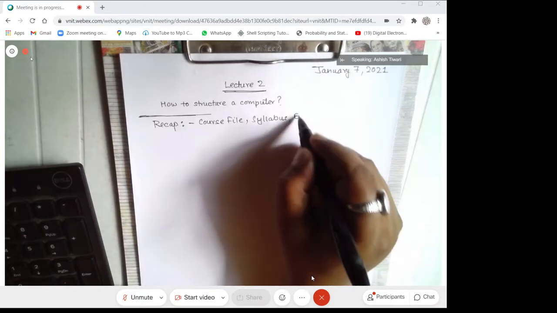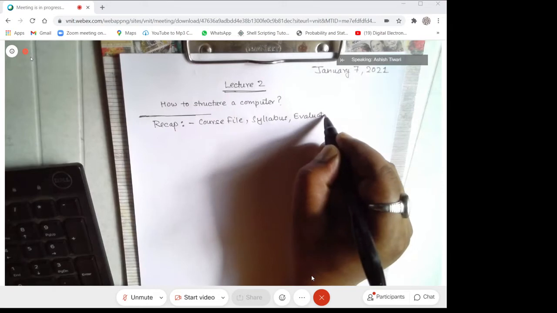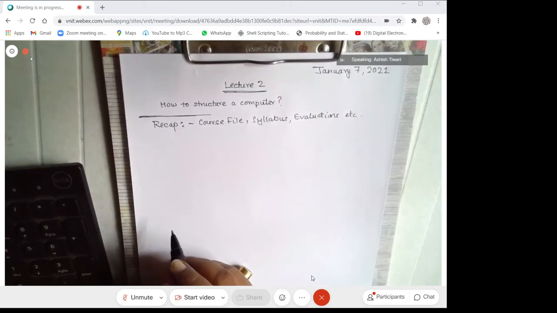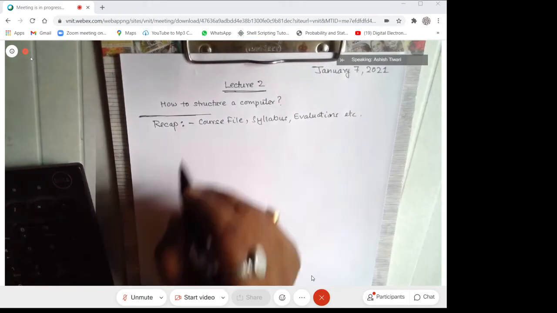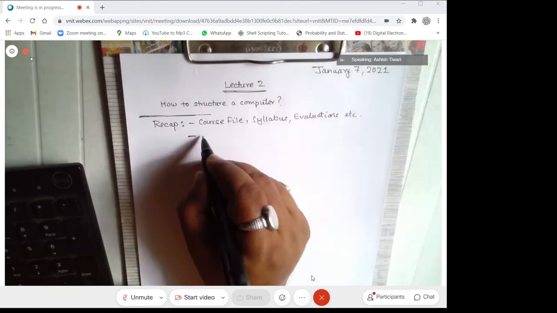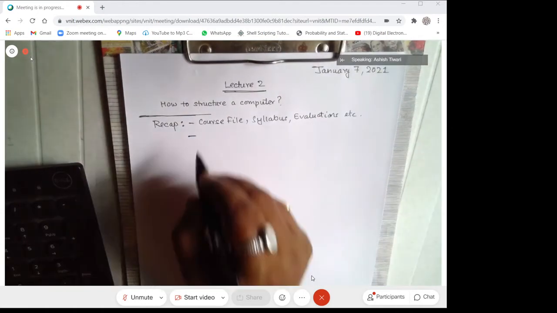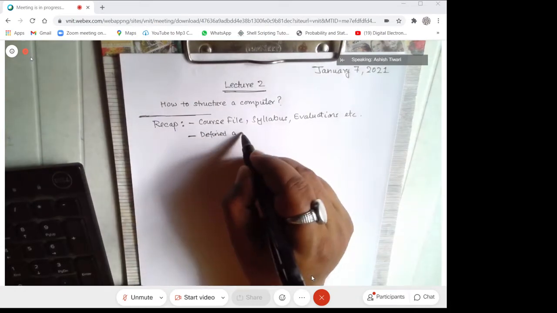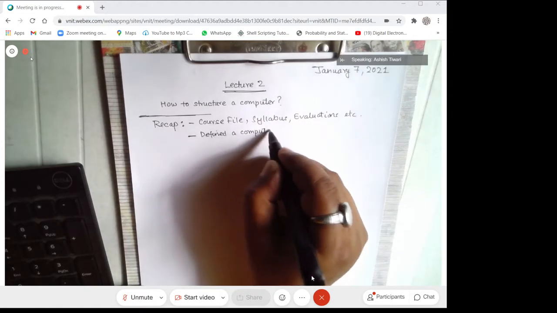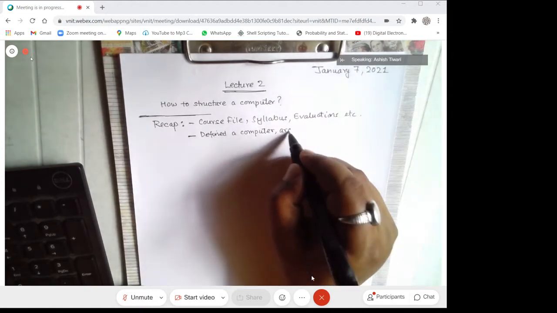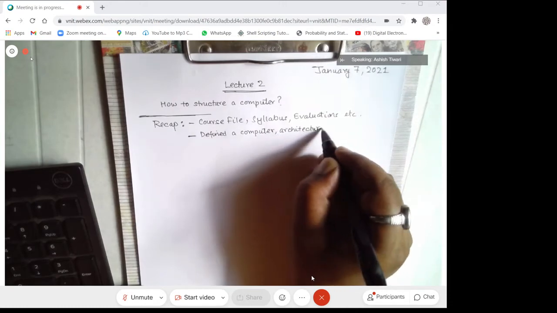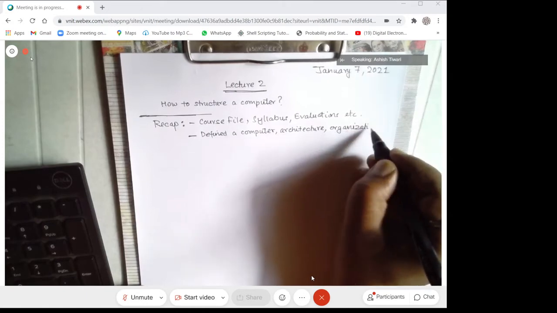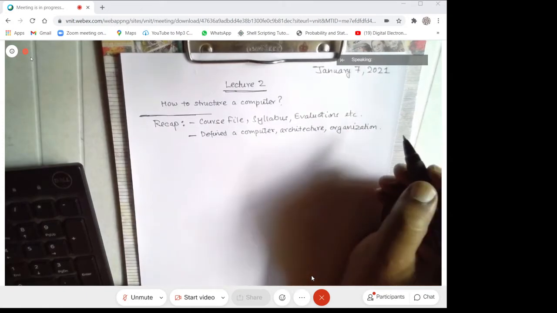This is what we had talked of in the last class, and I think I had briefly defined a computer, and also defined architecture, and I think organization. So this is what we had done last time.